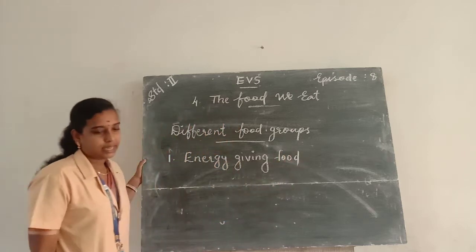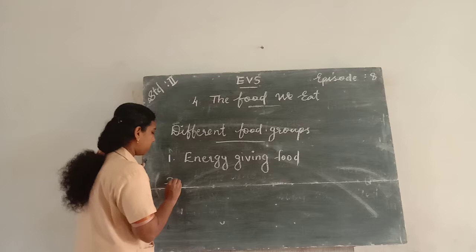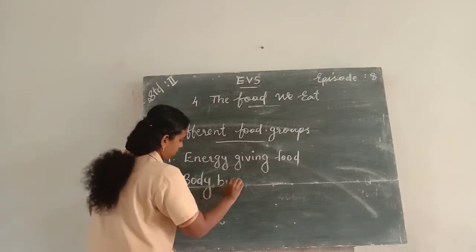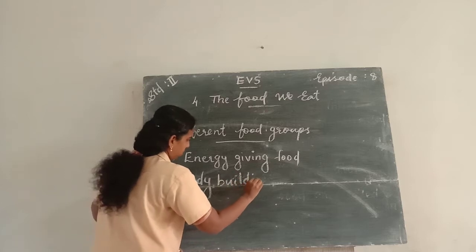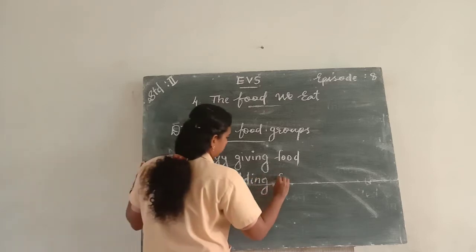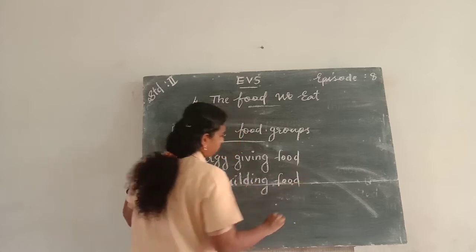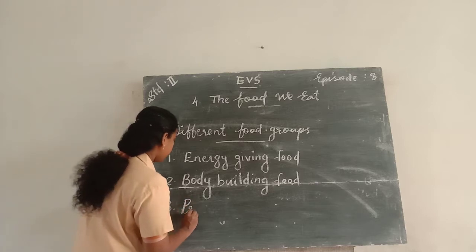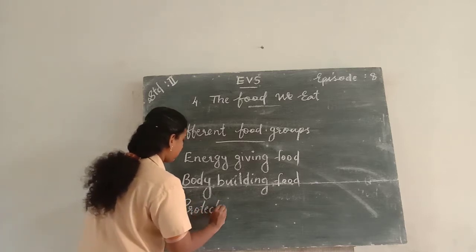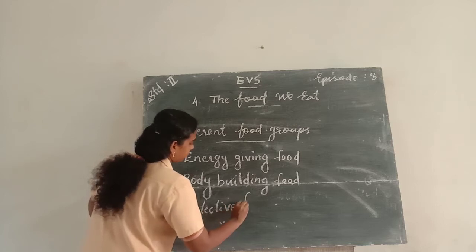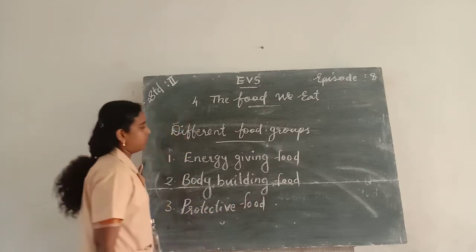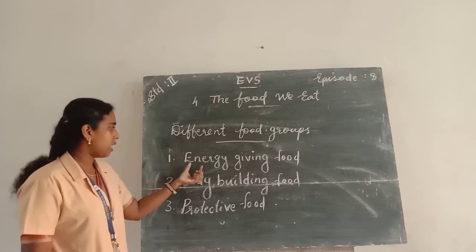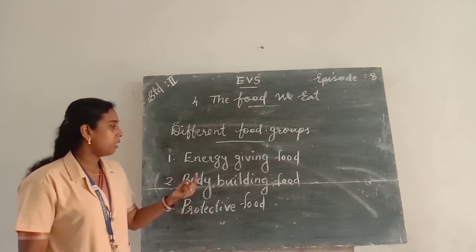Next, second one, body building food. The three main categories of foods are energy giving food, body building food